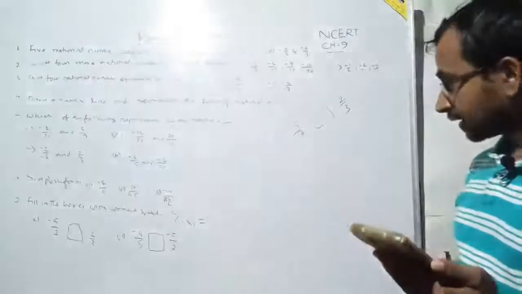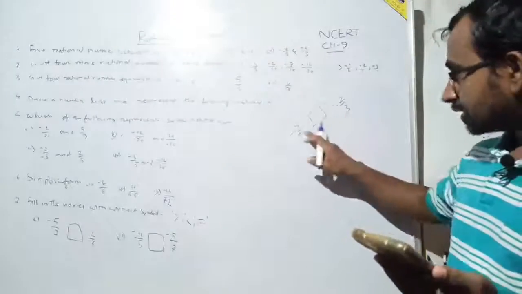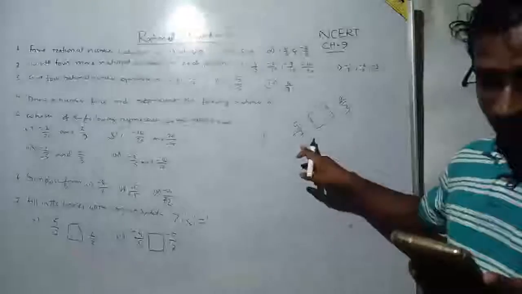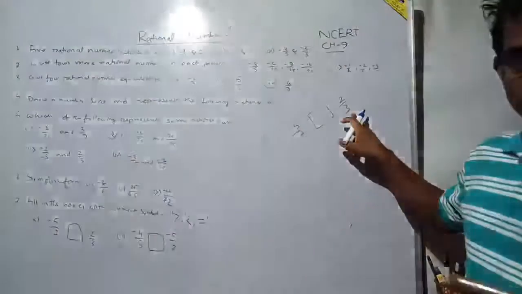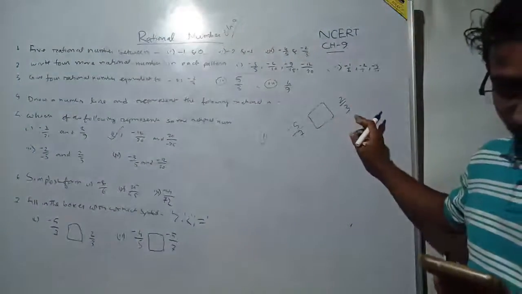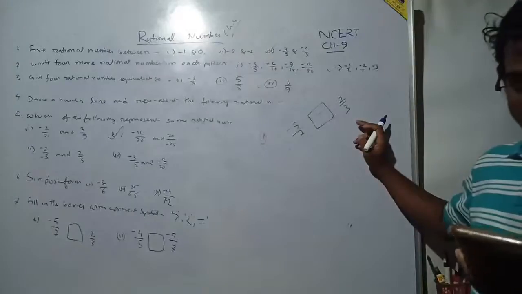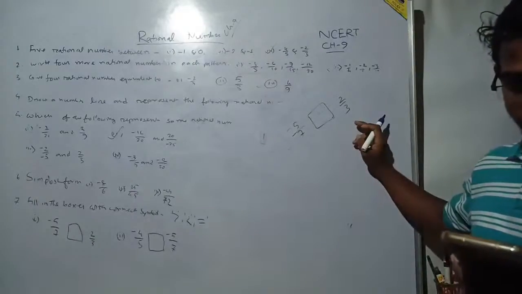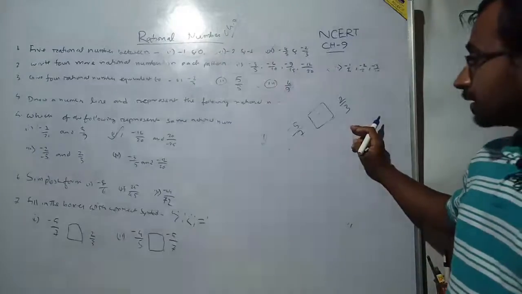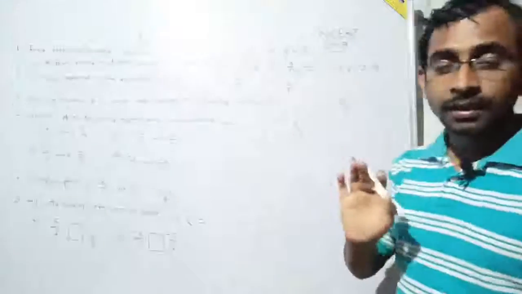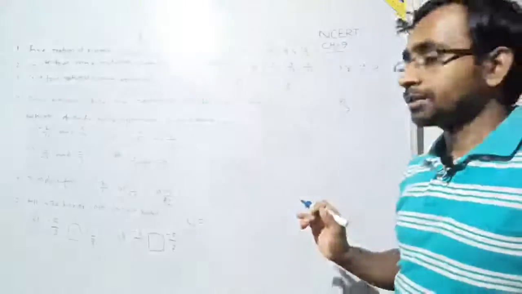5 by 2 is greater. It is minus 5 by 7, and it is 2 by 3. It is not 2 by 5, it is 2 by 3. We will find the LCM. No, no need to find the LCM. See, you have to use common sense to solve it.